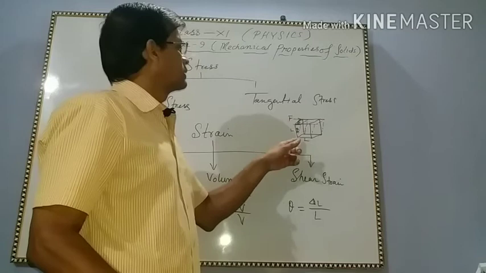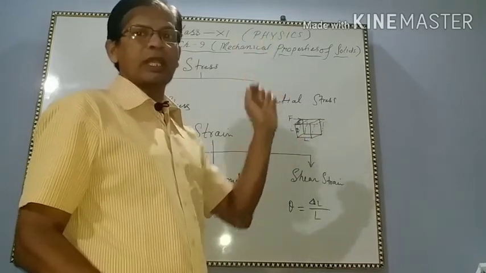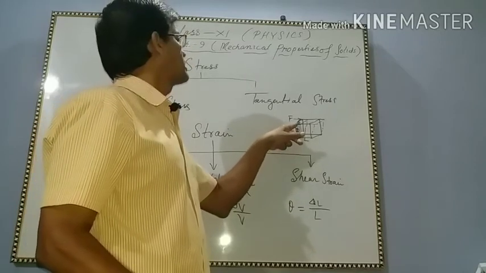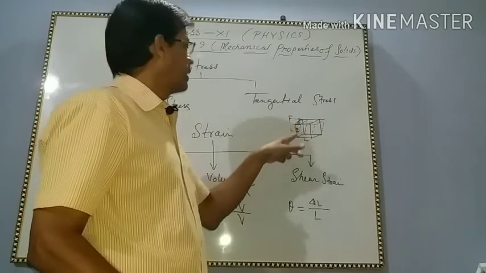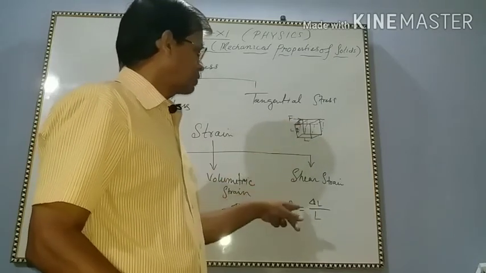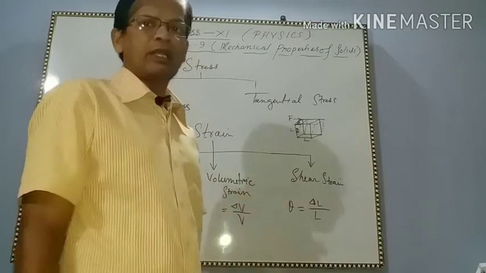So with the fixed surface, the perpendicular surface makes an angle theta, and it is shifted by ΔL, and this length is L, so shear strain is ΔL by L.